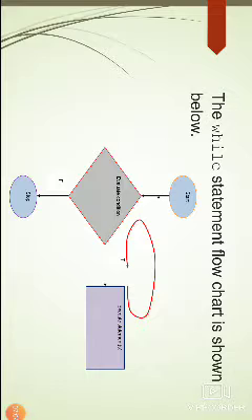The start is indicated with an oval symbol, the diamond symbol is the evaluation condition, and the rectangle is the execution of statements. The oval symbol indicates start and stop. So first we start the program. Then the compiler evaluates the condition, which is written in the diamond. Once the condition is true, the compiler executes the statements. Now again it goes to the condition.